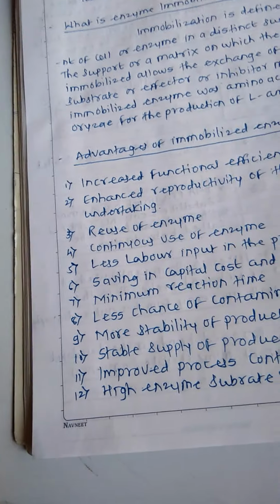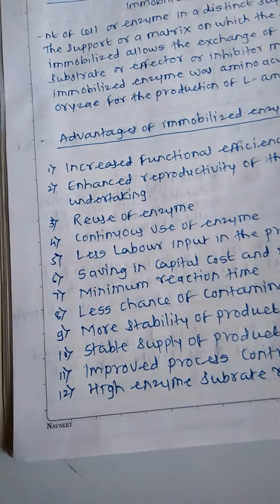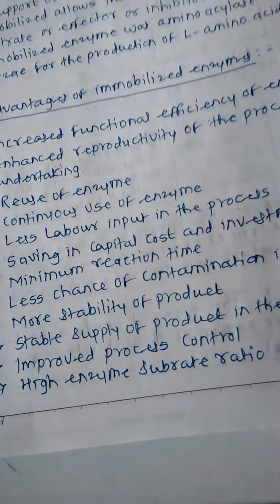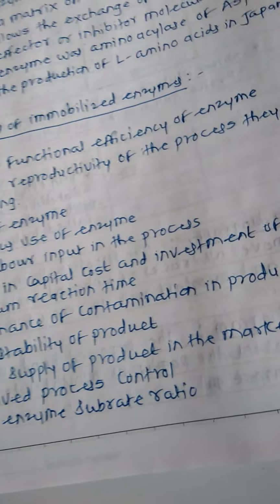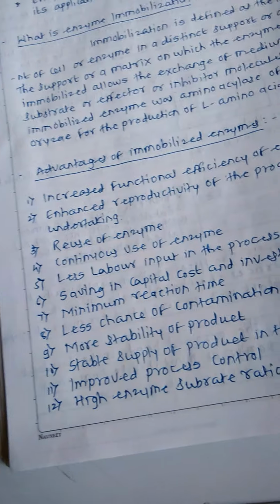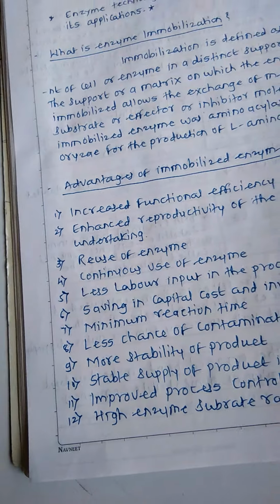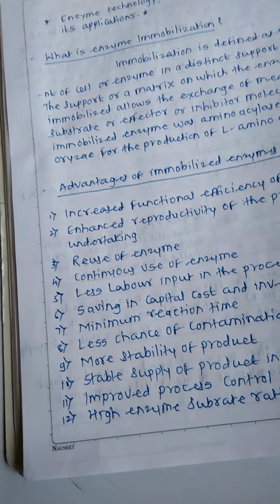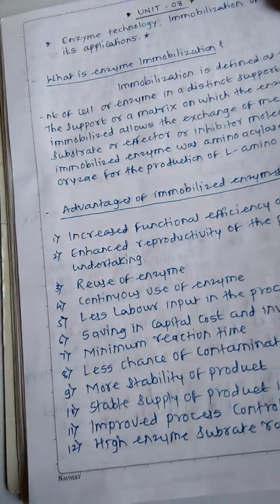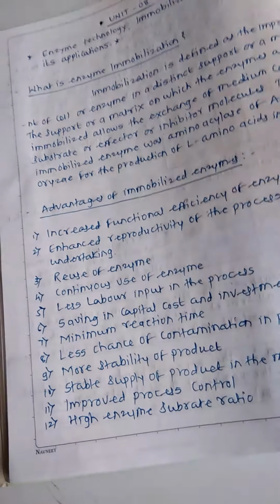The enzymes we can purify after completion of the reaction, as it is purified, and there is no effect of the contaminations which happen in a reaction. Okay, now the enzymes are stable through the whole reaction, and there is a stable supply of product in the market. Okay, improved process control, and then high enzyme substrate ratio. These are some advantages, and then low cost of the enzyme also. Okay, these are some advantages of the immobilized enzyme.